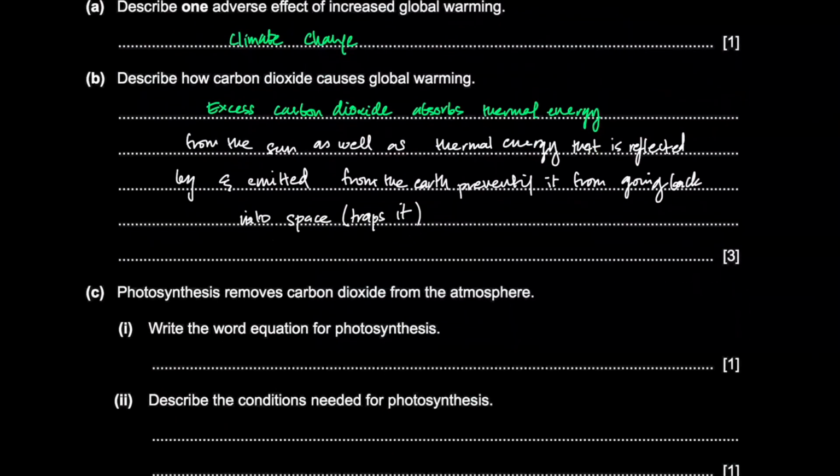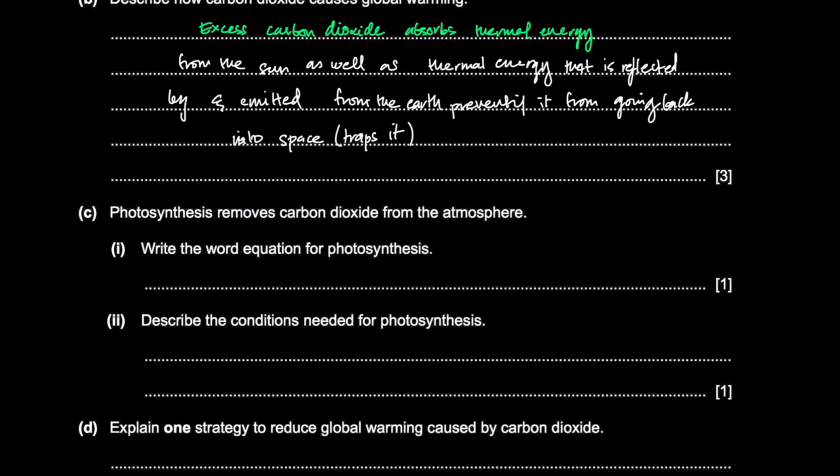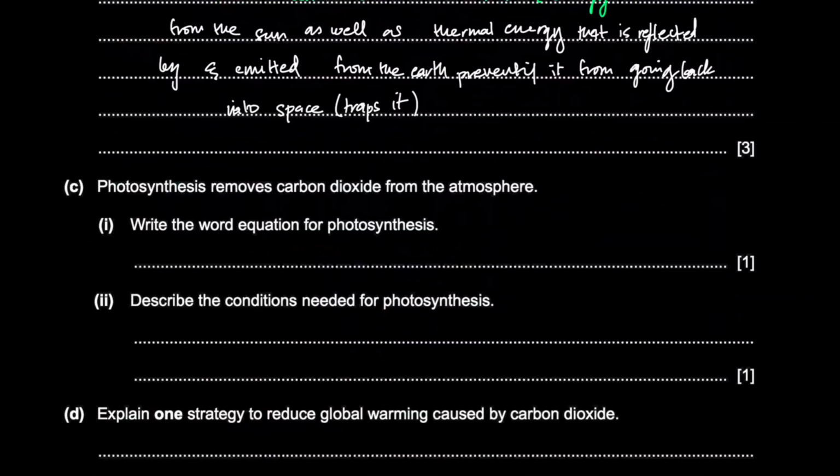Photosynthesis removes carbon dioxide from the atmosphere. Write the word equation. The word equation for photosynthesis is carbon dioxide reacts with water to produce glucose plus oxygen.